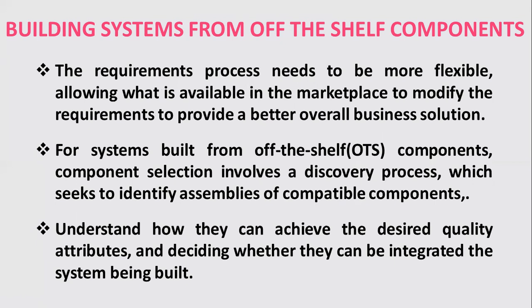This is a fundamental structural decision which is driven by the choice of a single component for a single portion of the system. So for systems built from off-the-shelf (OTS) components, component selection involves a discovery process which seeks to identify assemblies of compatible components.